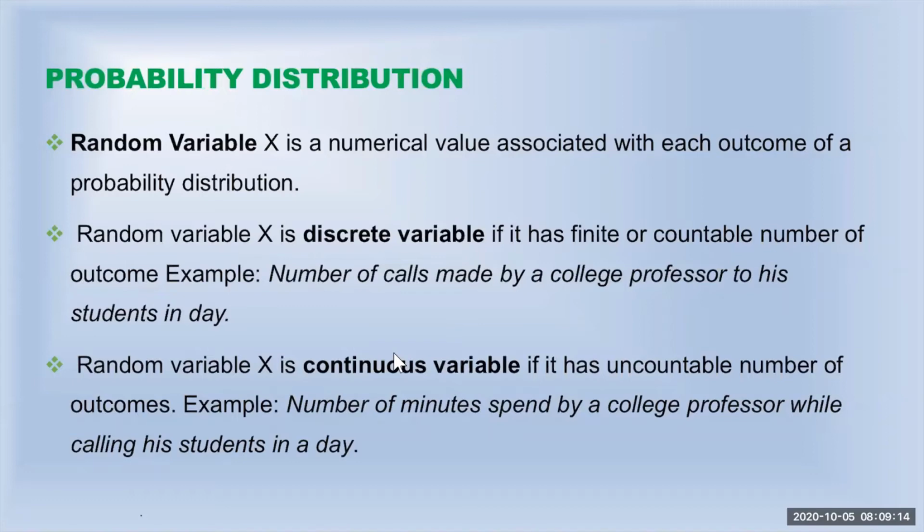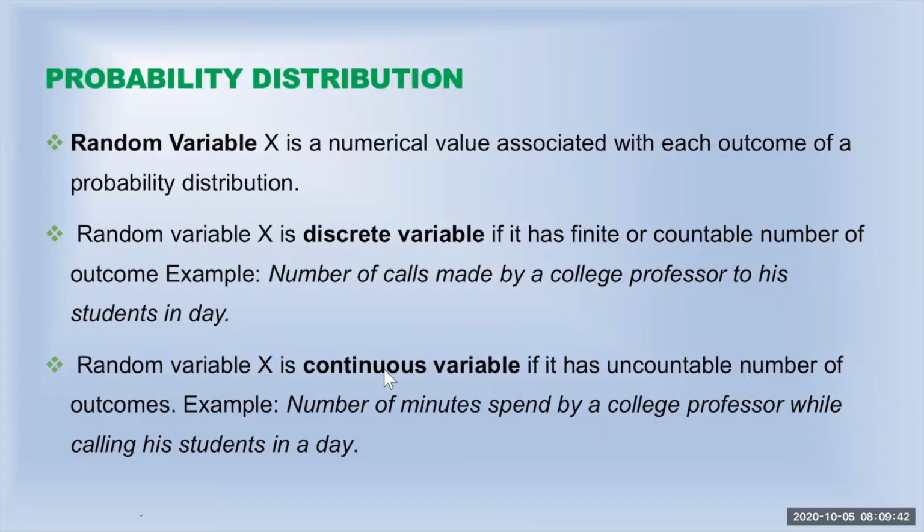For example, number of calls made by a college professor to his student in a day. So if you want to record this, how many calls are made by a college professor to his student in a particular day? Maybe he made 5 calls or 7 calls or 8 calls. It will be a counting number. So if it is a counting number, not a decimal value, then we say that it is the discrete variable.